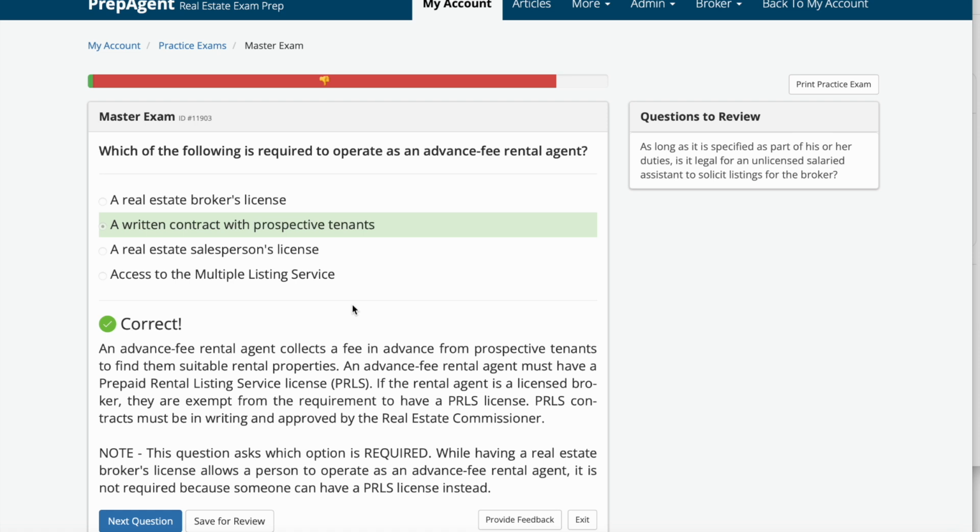The advance fee rental agent collects a fee in advance from prospective tenants to find them suitable rental properties. An advance fee rental agent must have a prepaid rental listing service license. If the rental agent is a licensed broker, they are exempt from the requirement to have the PRLS license. PRLS contracts must be written and approved by the real estate commissioner. Note this question asks which option is required. While having a real estate broker's license allows a person to operate as an advance fee rental agent, it is not required because one can have a PRLS license instead.